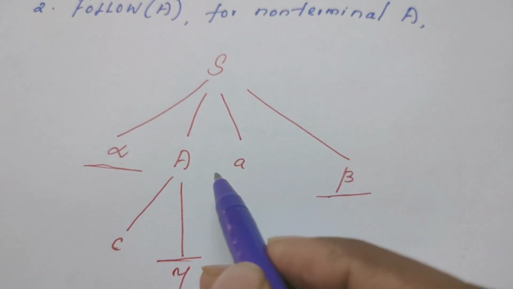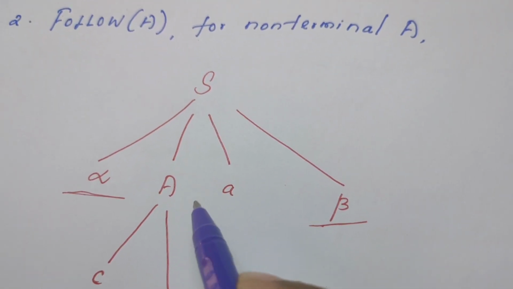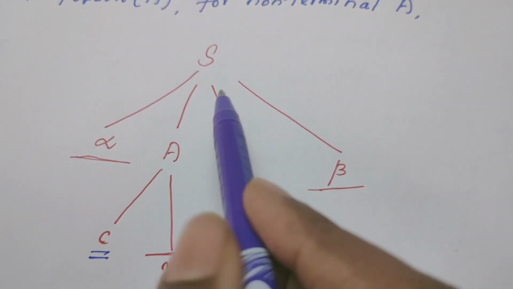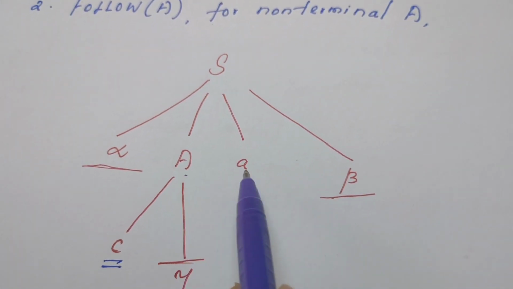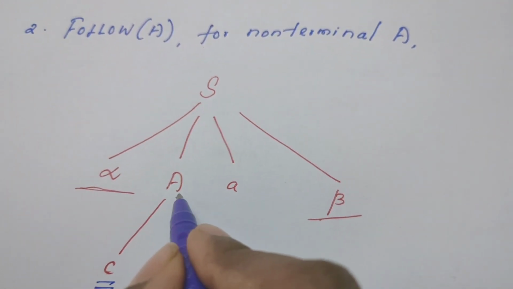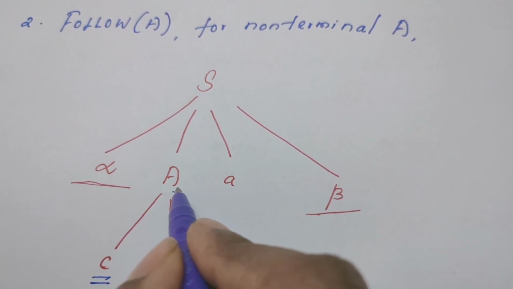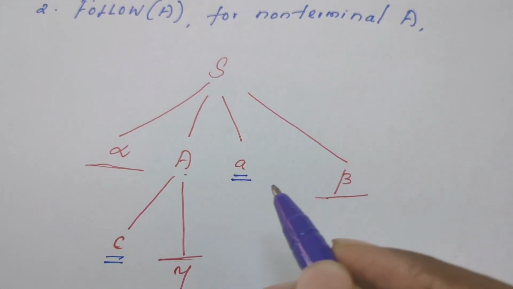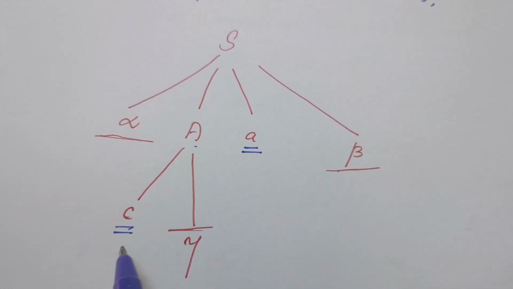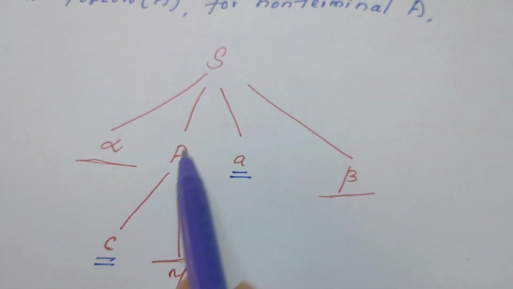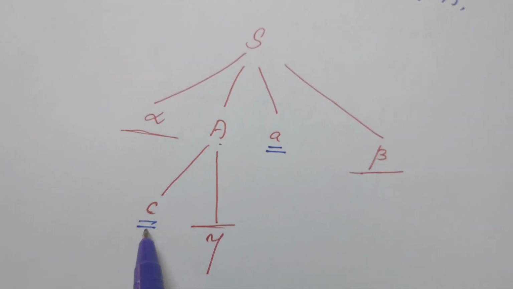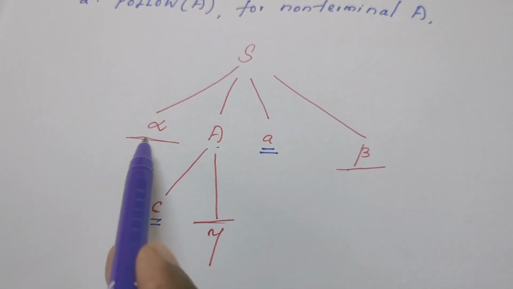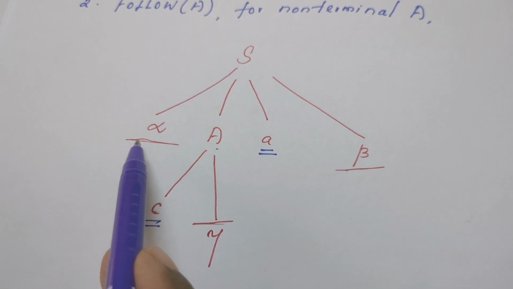Okay. If the question comes, what is first of A? First of A is nothing but C. Right? What is follow of A? Whatever terminal symbol appears to the right of the particular symbol is follow of A. I can say this is first of S also, because S derives A and A derives a terminal C. I can claim this is first of S also, provided this alpha completely goes to epsilon.